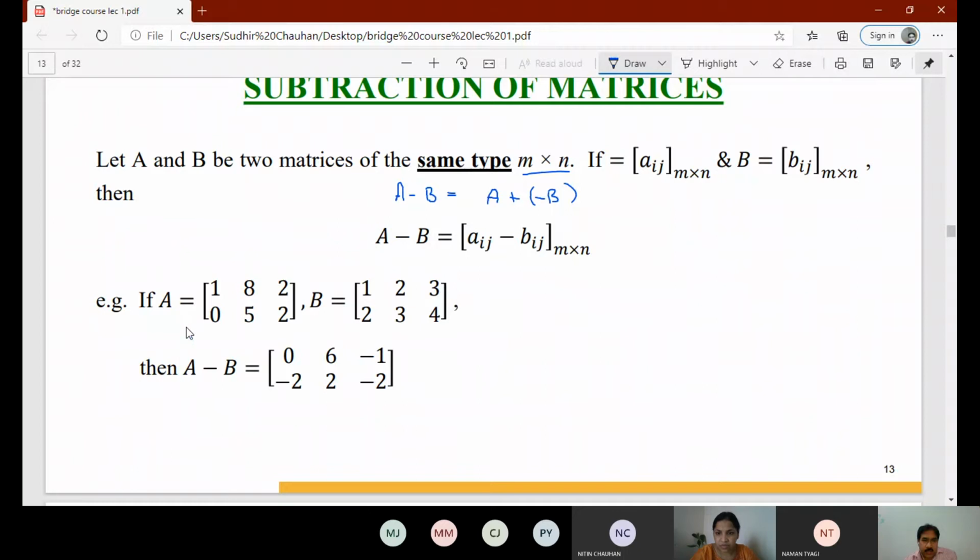So here we can take A as 1, 8, 2, 0, 5, 2, and B as 1 2 3 2 3 4. If we find A minus B, we have to write matrix A and write matrix B with a negative sign and then add. So we can write matrix B as minus 1 minus 2 minus 3 minus 2 minus 3 minus 4. In that way we can add, or it is subtraction. So we'll get A minus B.